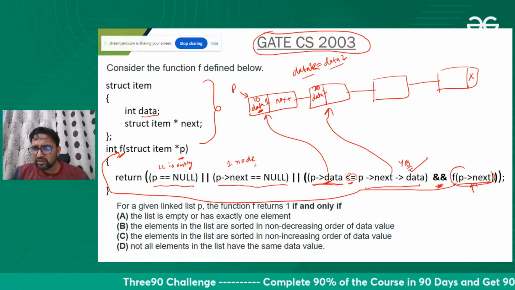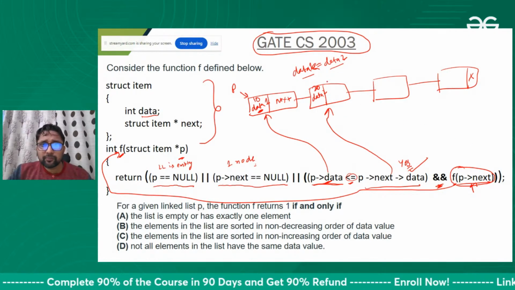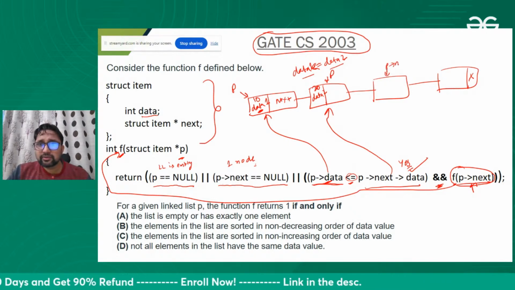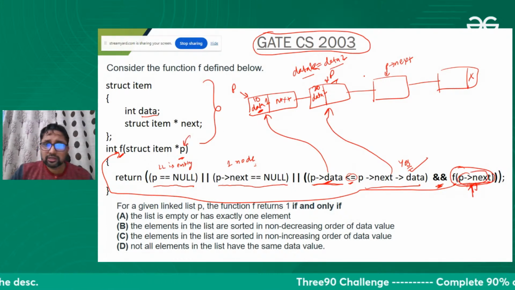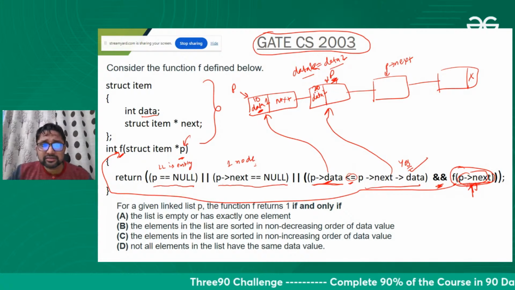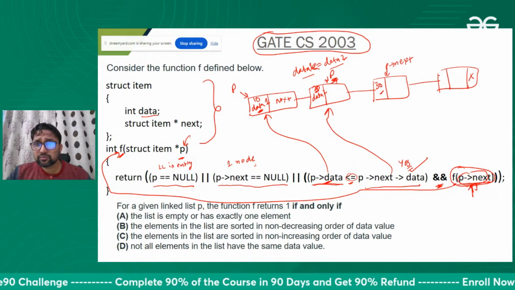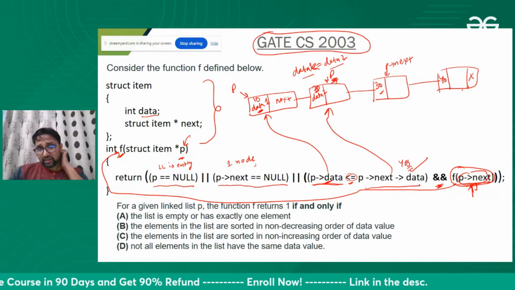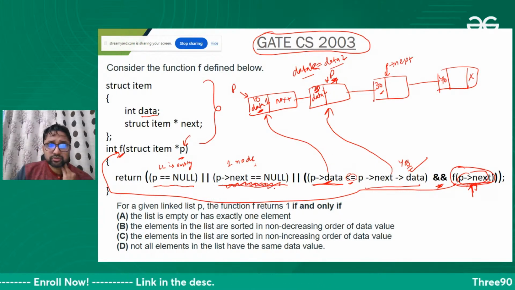Okay, what this condition is doing, this is just calling the function. Then we are going to next, we are passing this as a p, and this will be our p of next. Okay, this will be our new p, because p of next will be passed here in place of p. So this will be our p. Again we will check, is 20 smaller than 30? Again we will check, is 30 smaller than 40? We will keep checking like this, until we reach the last node.